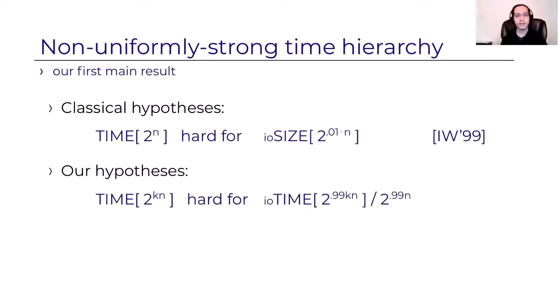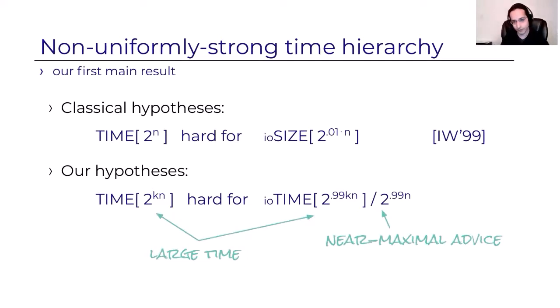We will assume that time 2 to the kn, where you should think of k as a large constant, so this is a larger running time, is hard for time 2 to the 0.99 kn. So there's just a tiny gap between 2 to the kn and 2 to the 0.99 kn, where the faster algorithm is given a near maximal amount of advice.